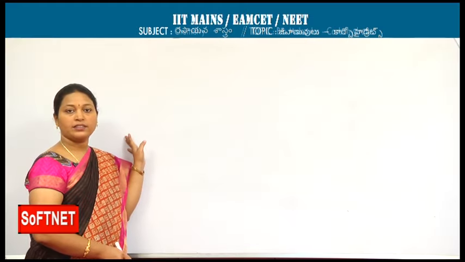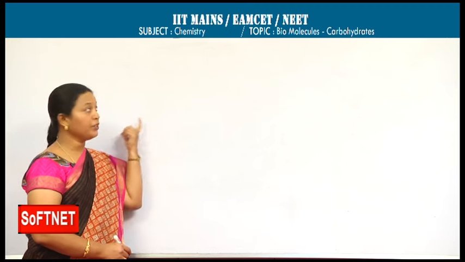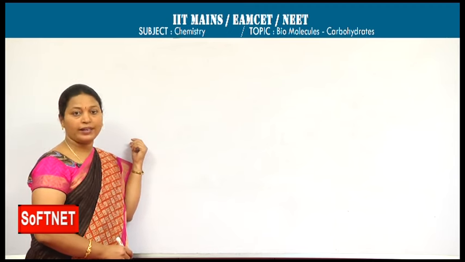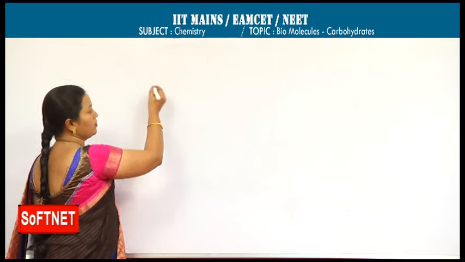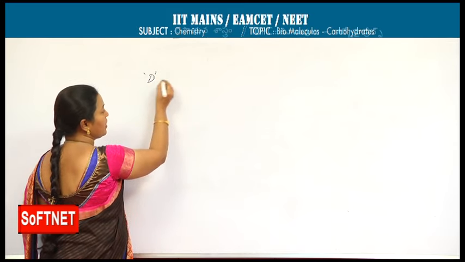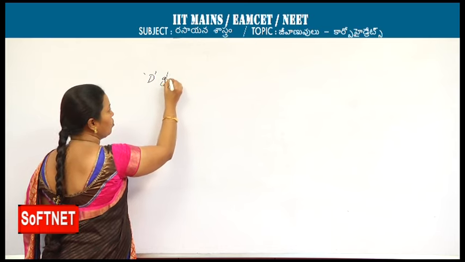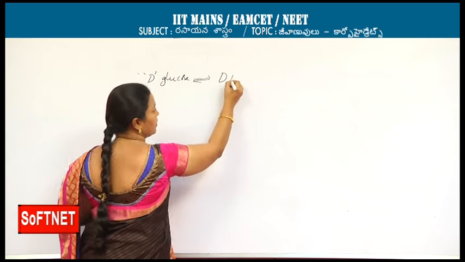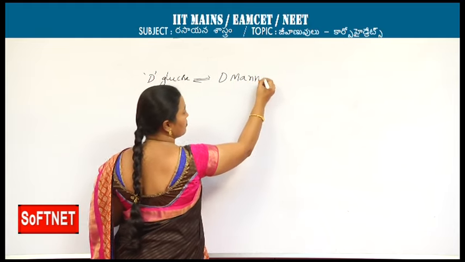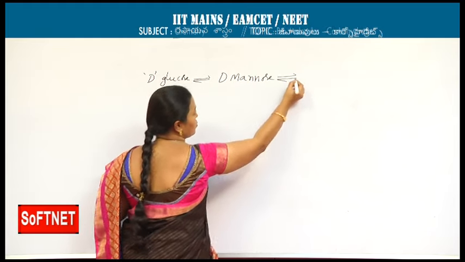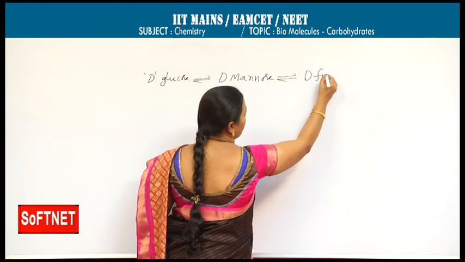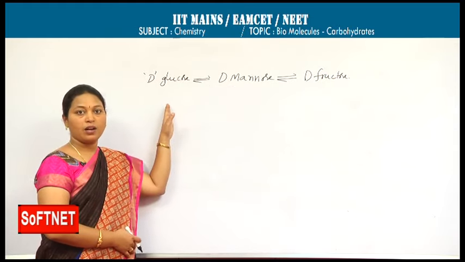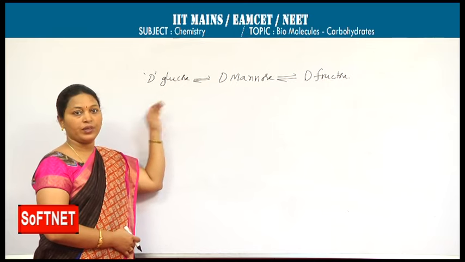When the monosaccharides react with dilute bases, dilute alkalis, they isomerize among themselves. D-glucose can be isomerized to D-mannose. It can be isomerized to D-fructose. Reversible isomerization is possible on reaction with dilute NaOH.